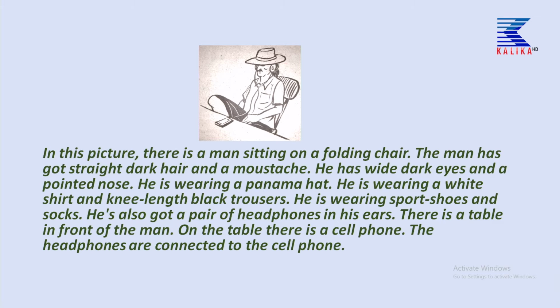In this picture, there is a man sitting on a folding chair. So this man is sitting on a folding chair. The man has got straight dark hair. So how is his hair? And how is his hairstyle? His hair color is dark and his hair is straight, children, and he has a mustache also.